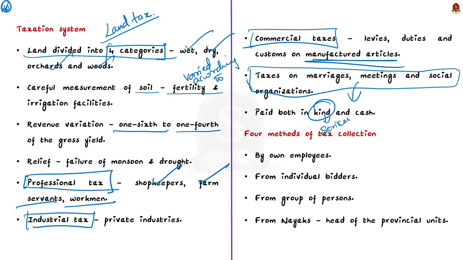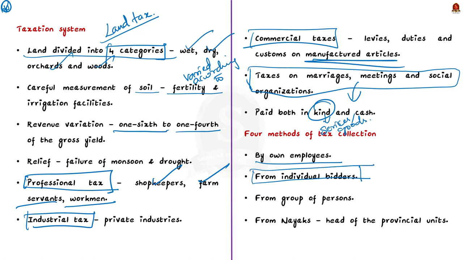And remember, during Vijayanagar kingdom, 4 methods of tax collection was prevalent. Firstly, the government appointed its own employee to collect the revenue. Secondly, the government had allotted a particular piece of land to the individual bidder and collected the revenue.